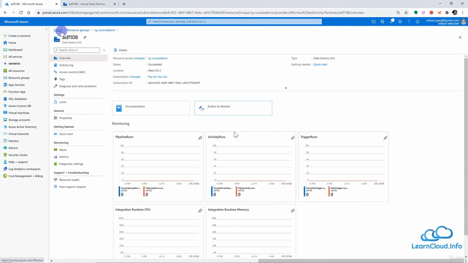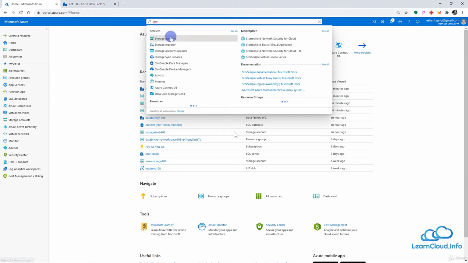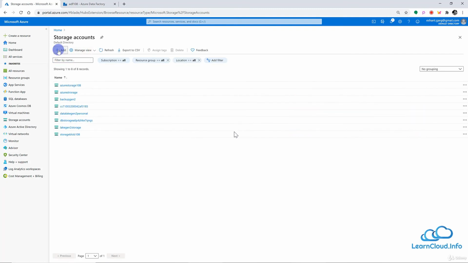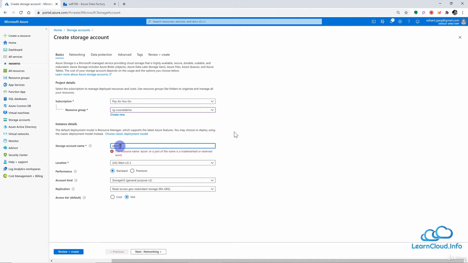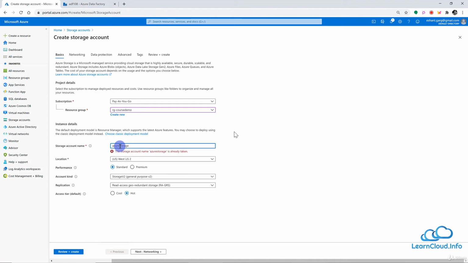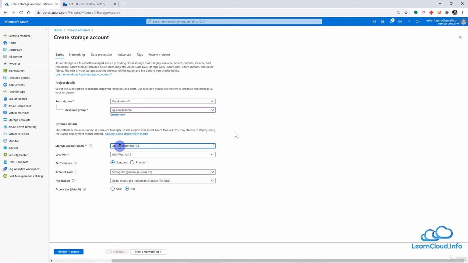Let me go to the home here, search for storage accounts and create a new storage account. We can select the subscription and resource group, and give a name to our Azure storage, maybe Azure Blob storage 108, just to make it unique. Then location West US 2, standard performance, version 2, replication, I can choose the cheapest one, and the access tier hot is fine.